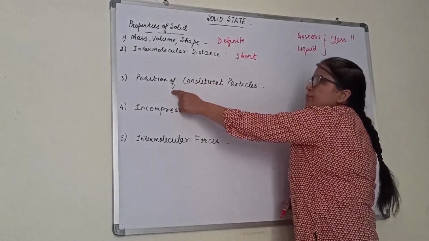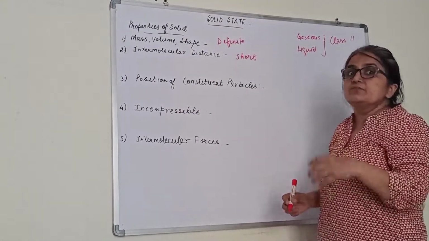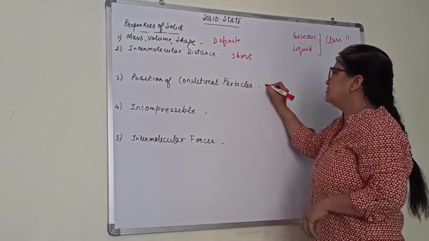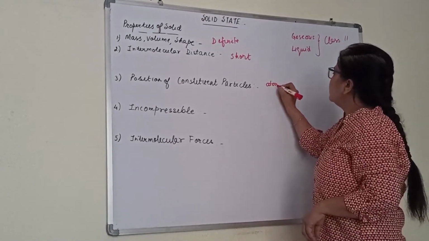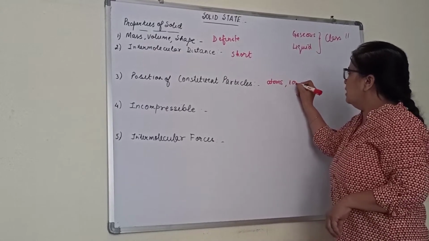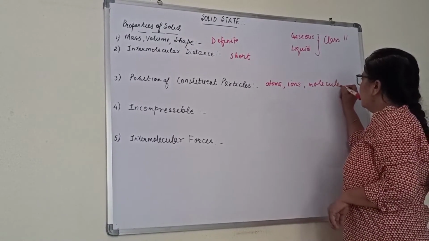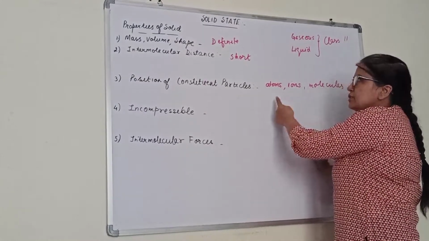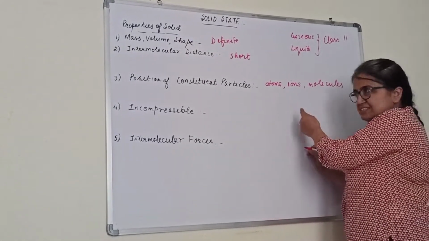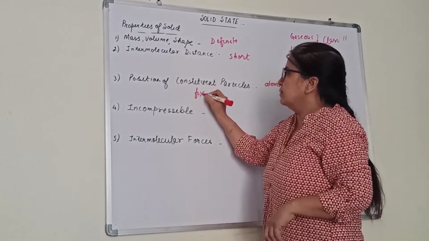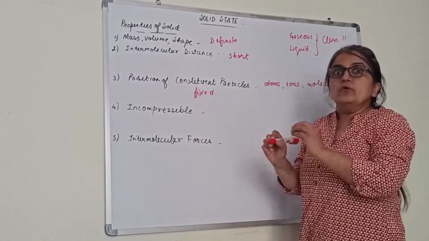The next one, position of the constituent particles. What particles are we mainly talking about? In solids, the constituent particles can be atoms, ions, or molecules. The position of these constituent particles is fixed. They do not move.